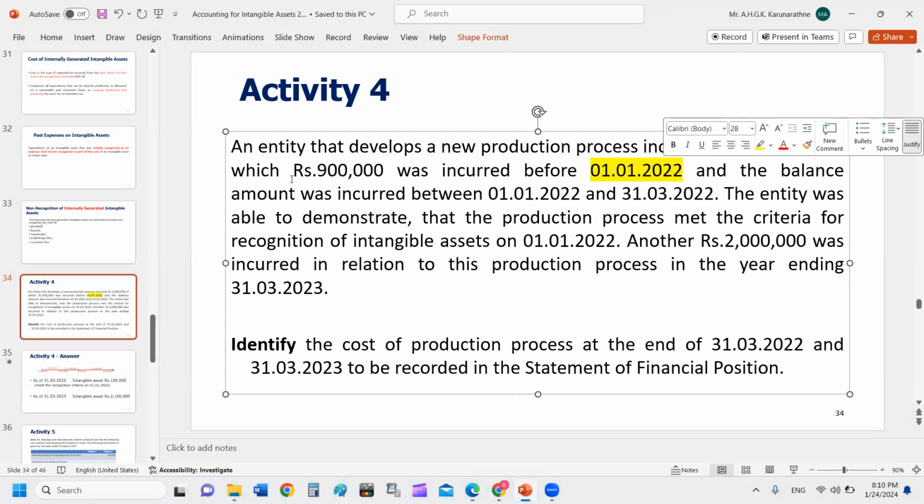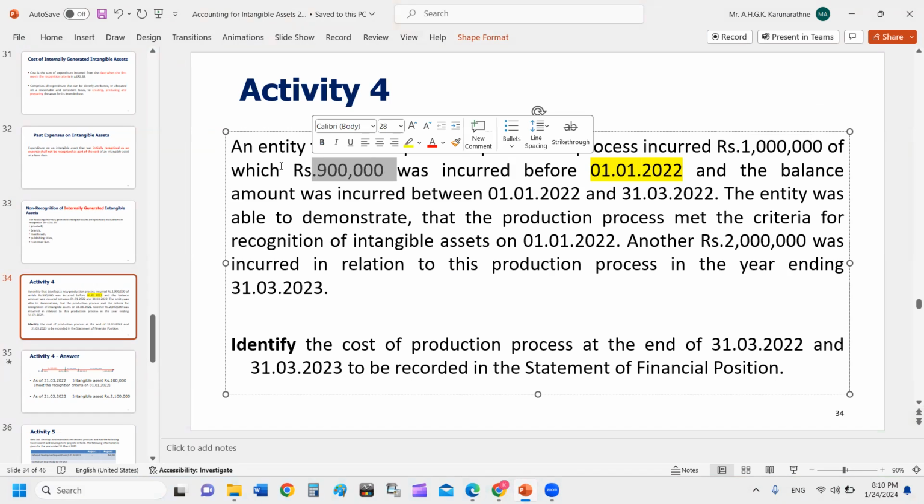They had been engaged in developing the production process. Up to 1st January 2022, they incurred 900,000. Definitely, cost incurred prior to the criteria meeting date should be charged to P&L. Out of 1 million, 900,000 should be charged to P&L.